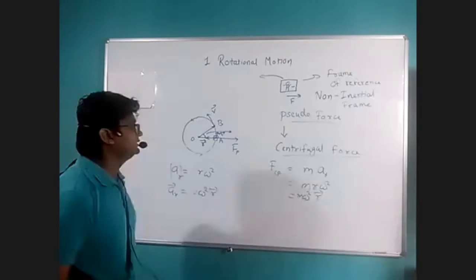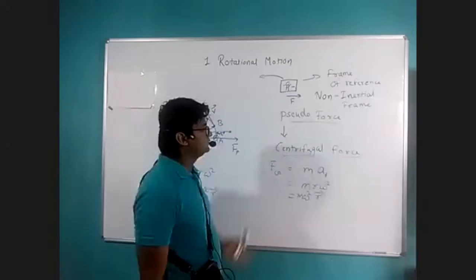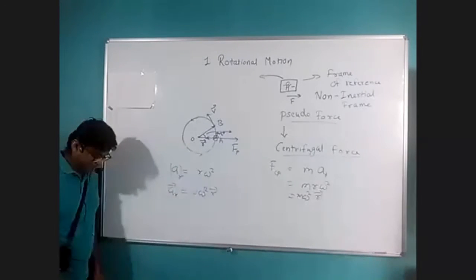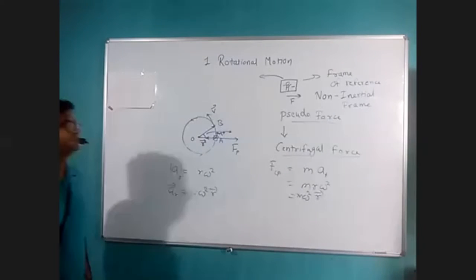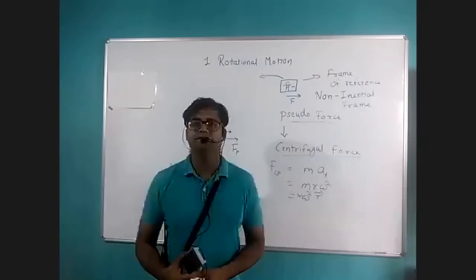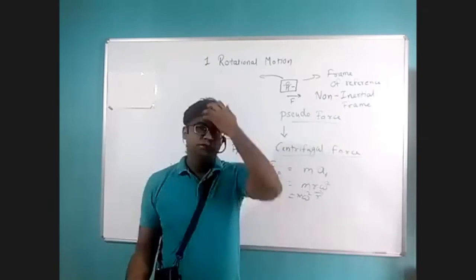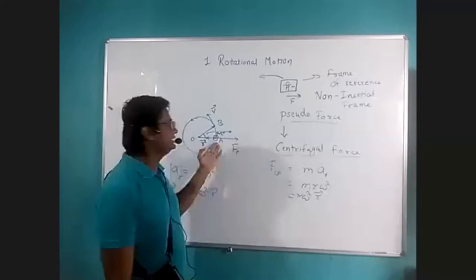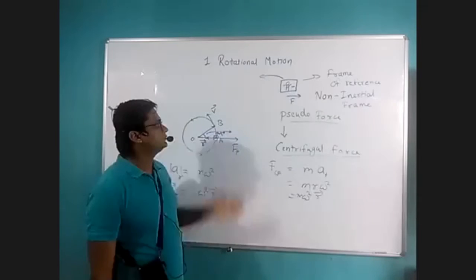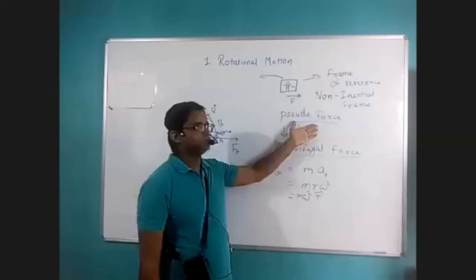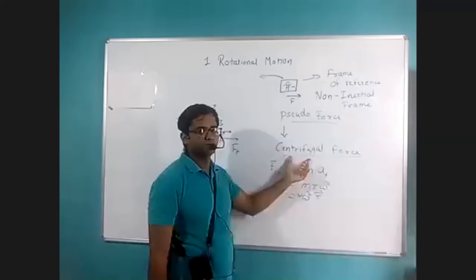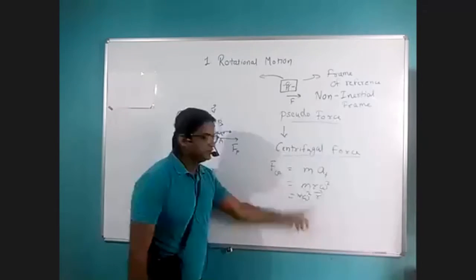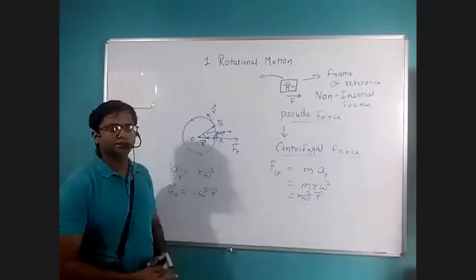So in yesterday's session, we discussed types of forces in circular motion. There are two kinds of forces. Actually, there is only one force, which is centripetal force, which exists in circular motion. But since circular motion is an accelerated motion, the object or particle in circular motion experiences a pseudo force, and that pseudo force is centrifugal force. So we arrived at this equation: F equal to m r omega square, or m omega square r bar.